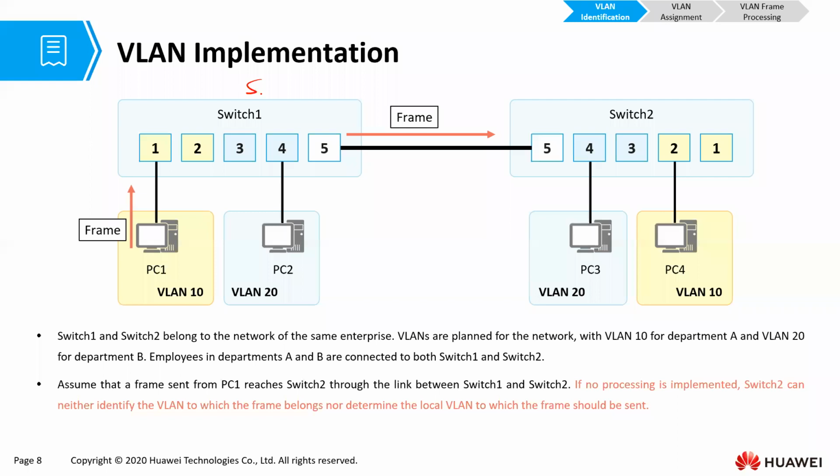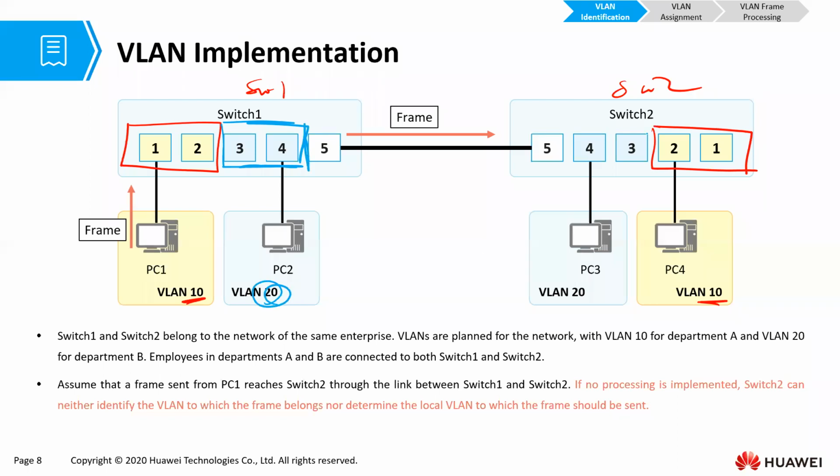So in this case, we have switch 1 and switch 2. Switch 1 has 5 ports. 2 of the ports are put in VLAN 10, as you can see. And 2 of the ports in switch 2 are also put in VLAN 10. We can also see that 2 of the ports on switch 1 are put in VLAN 20, and the other 2 ports on switch 2 are put in VLAN 20. Now, 1 port on switch 1 is not in any VLAN, and 1 port on switch 2 is not in any VLAN.